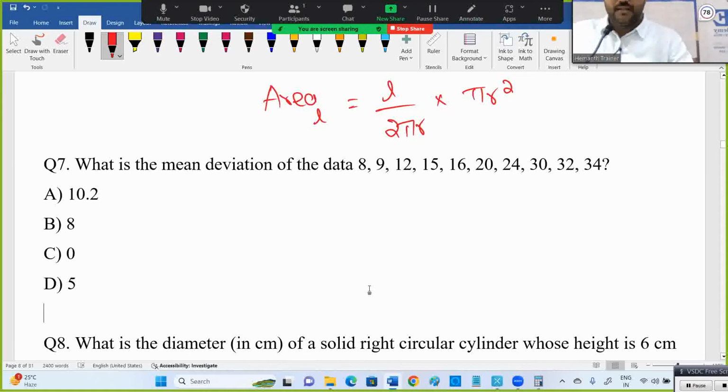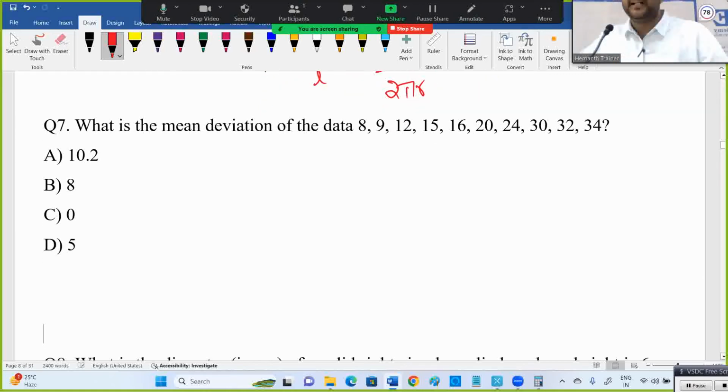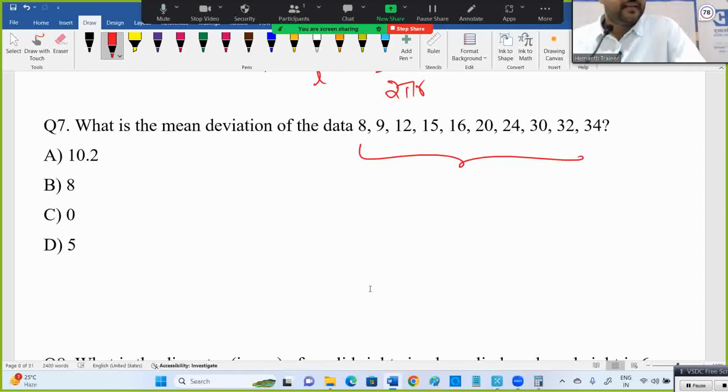Now, mean deviation of the data. What is the mean deviation of the data? First calculate the deviation, then calculate the mean for those deviation values. How to calculate deviation? Calculate the mean for this data. Mean means average: sum of terms divided by the number of terms.